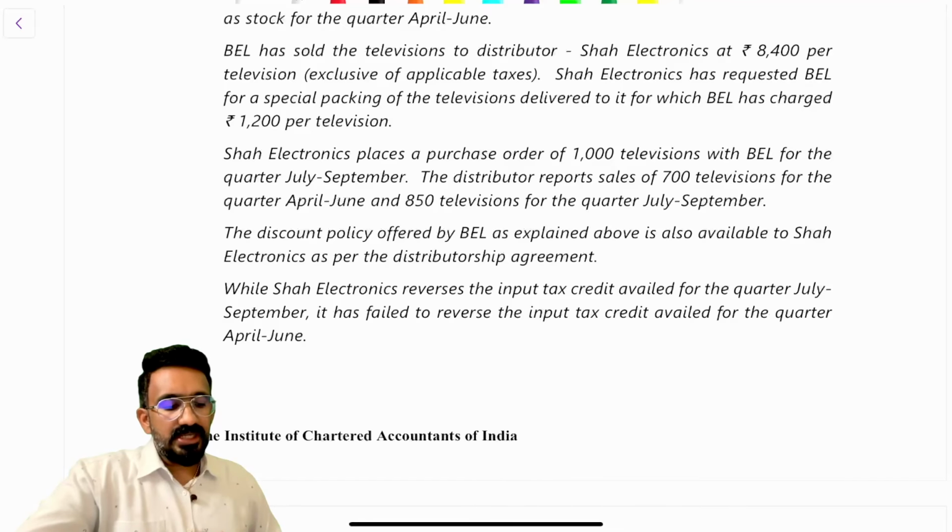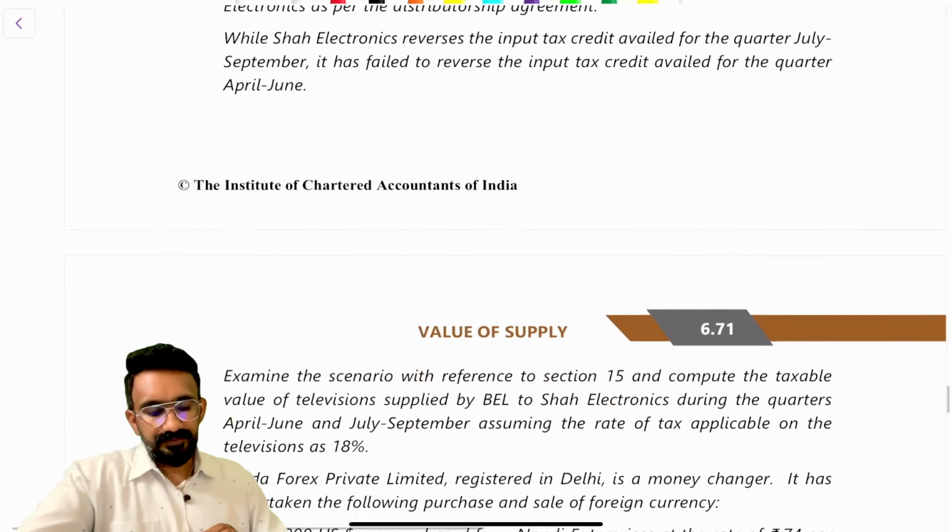Distributor reports sales of 700 televisions for the quarter April to June and 850 for the quarter July to September. The discount policy offered by BL as explained above is also available to Shah Electronics as per the distributorship agreement. While Shah Electronics reverses the input tax credit for the quarter July to September, it has failed to reverse the input tax credit available for quarter April to June.